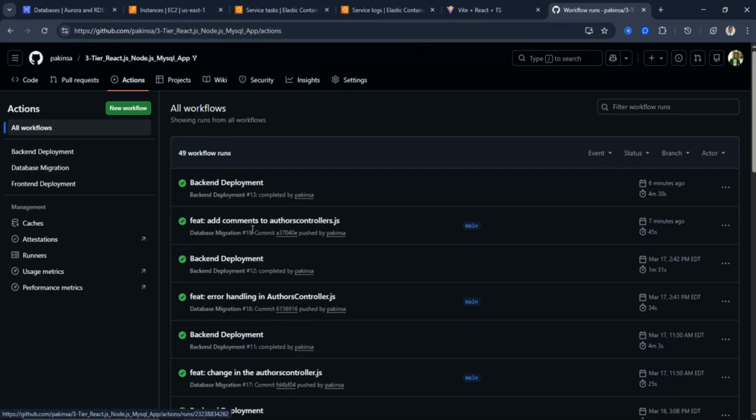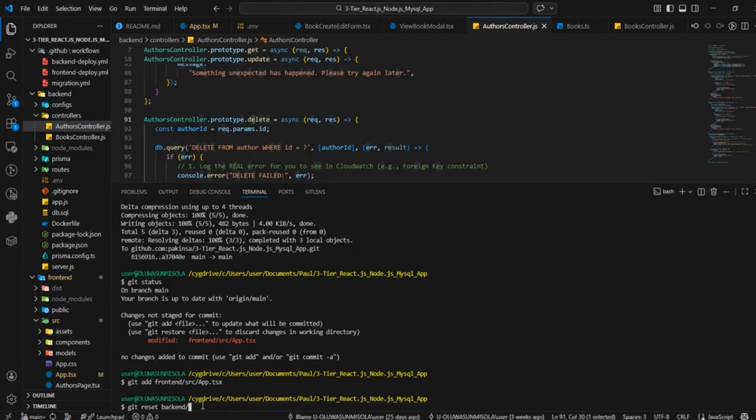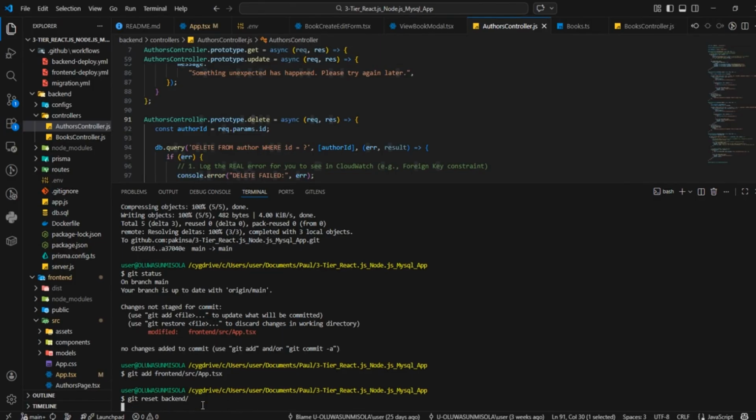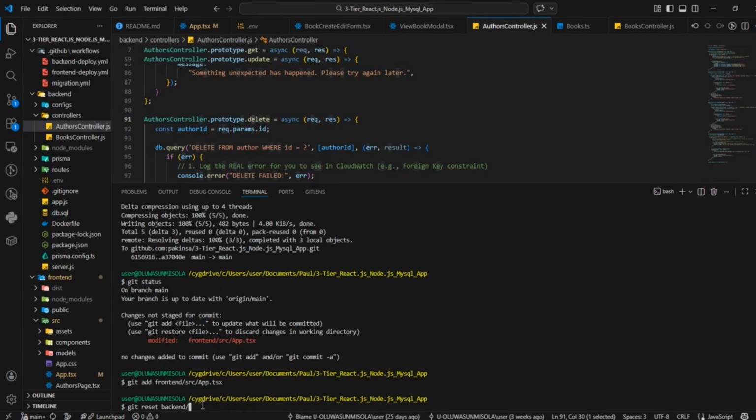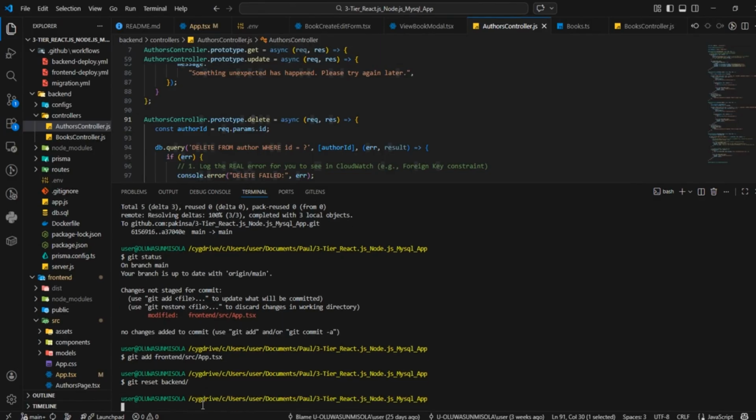So we've done backend deployment, we've done database deployment. So we want to do our front end. So what we do now is Git. Let's check status again to be sure where we are. Git status. So Git reset backend, so that we don't want the code in the backend to interfere with the deployment of the front end. So that's why we're doing Git reset backend. The next thing is we want to Git push origin main.